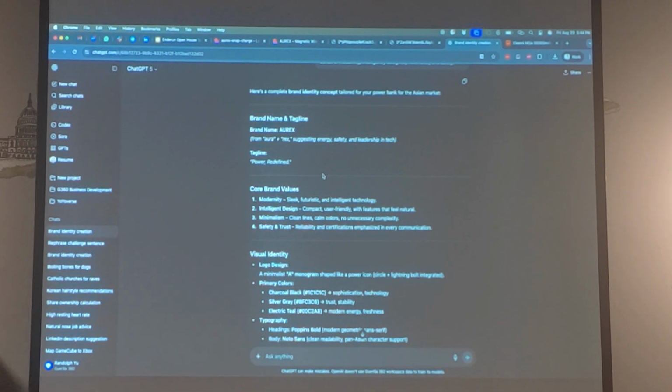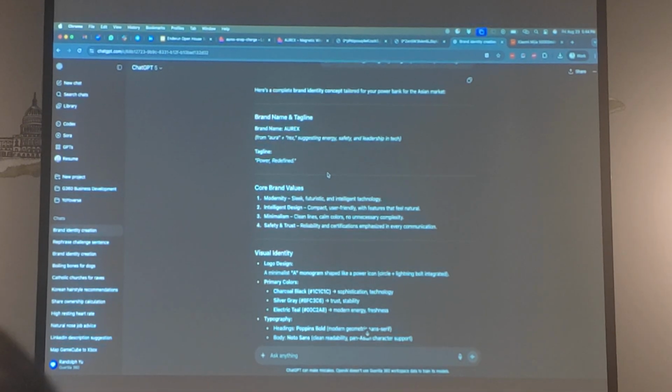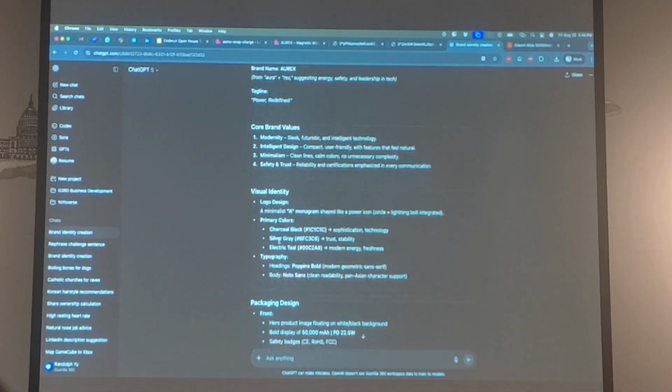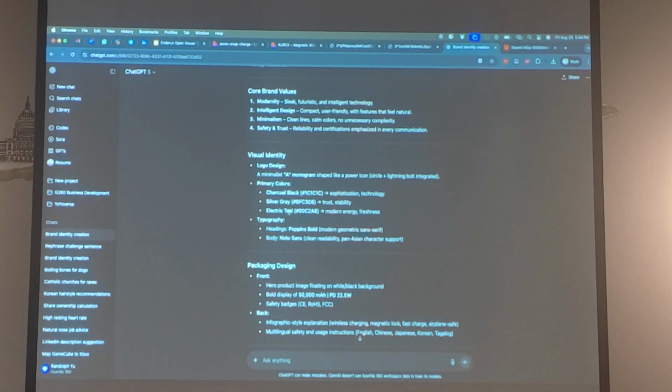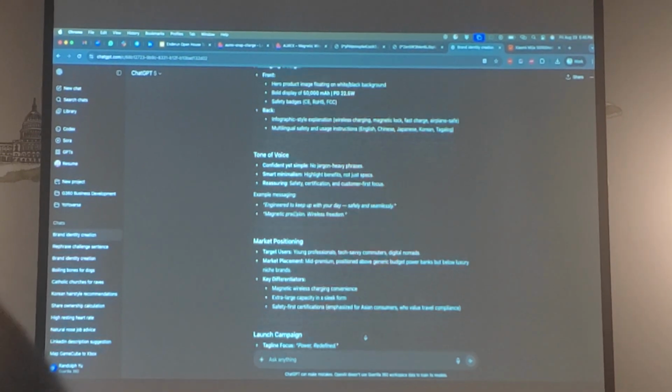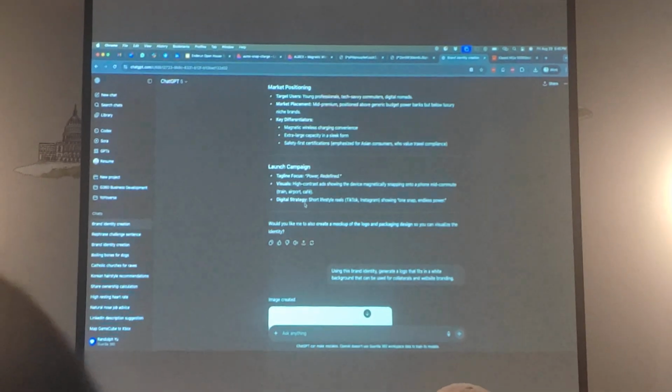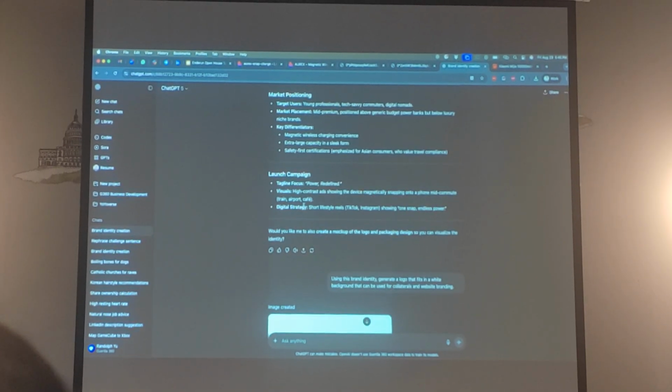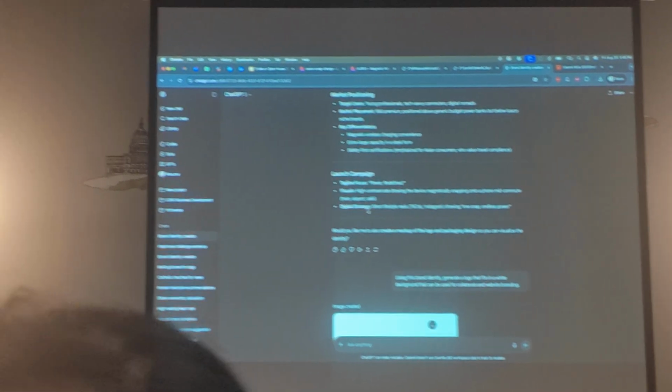It named it RX, gave it a tagline, gave it four brand values, even gave it visual identity, packaging design, and tone of voice, and these are important. You create brand identity, market position. It even gave me a launch campaign to start with. So I said, okay, now that I have all the information, imagine from an idea of, let me just get a power bank, I'll white label it, I'll buy it from AliExpress.